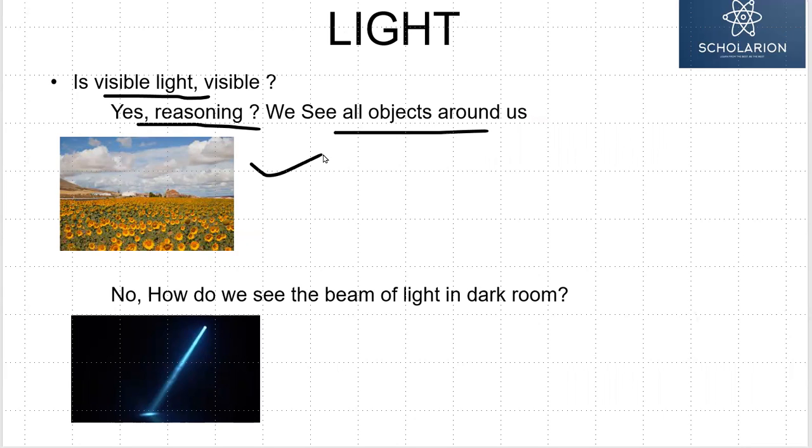Is this the right answer? Some of us will say, no, light is not visible. Then I have another question. Then how do you see a beam of light coming into a dark room? The room is dark. We would have experienced this kind of phenomenon as shown in the photograph. A light is visible in the dark. Early morning, sunlight is coming. Still there is darkness in the room. So what is this phenomenon?